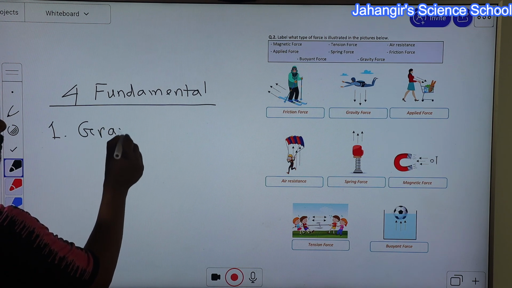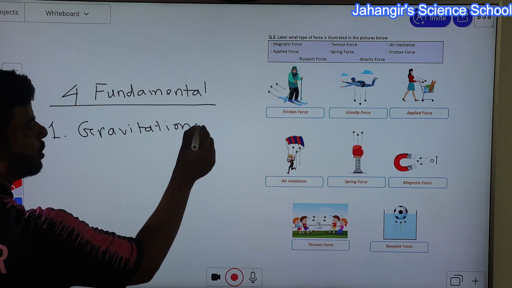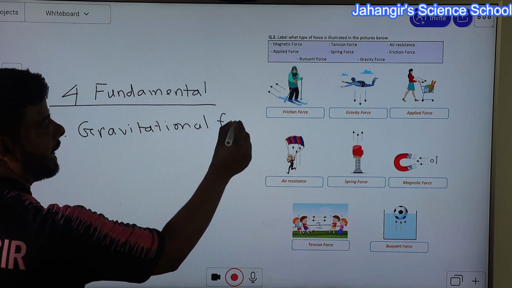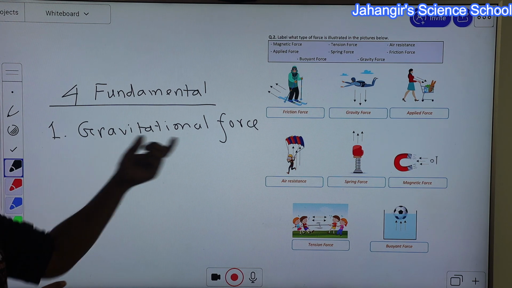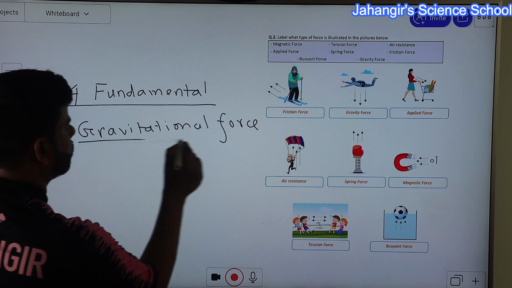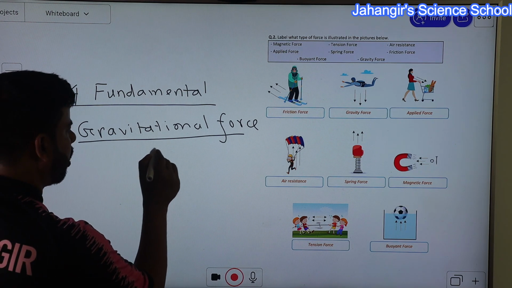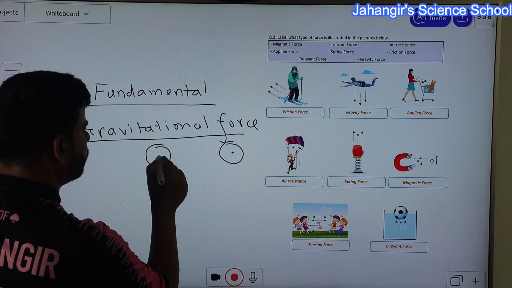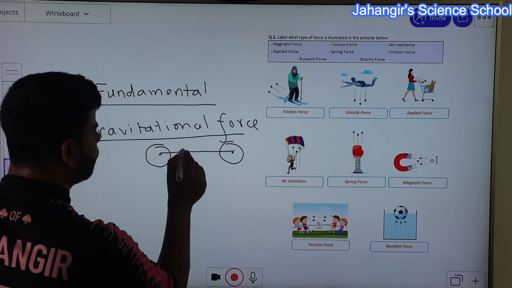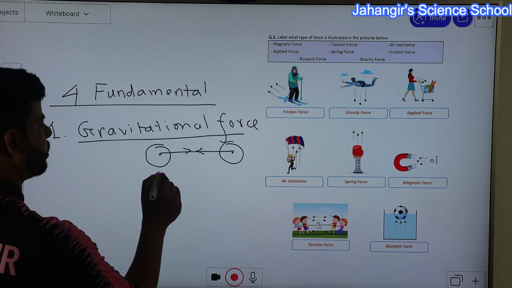What is the meaning of gravitational force? The mutual attraction force between any two objects in our universe due to their mass is called gravitational force. In the universe, every object attracts every other object due to their mass. So this mutual attraction force is called gravitational attraction force.